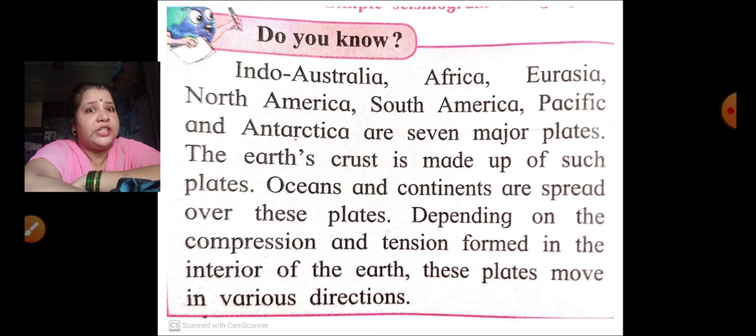So these are the plates which I am talking about. Movement of the plates. The Earth's crust is made up of such plates. Oceans and continents are also spread over these plates. Depending on the compression and tension formed in the interior of the earth, these plates move in various directions. So understood what are plates?